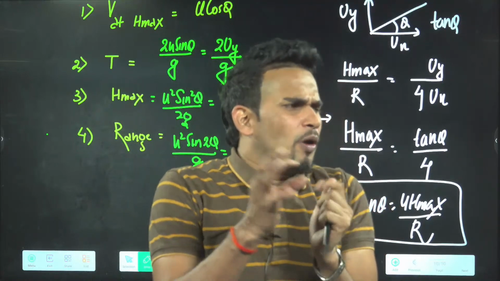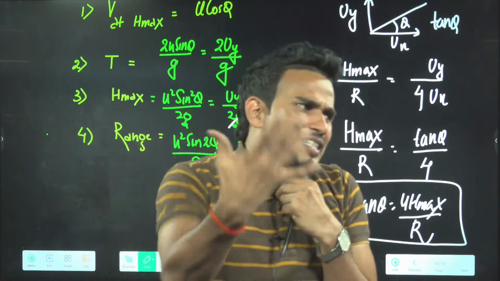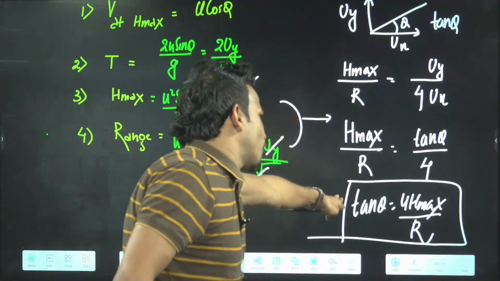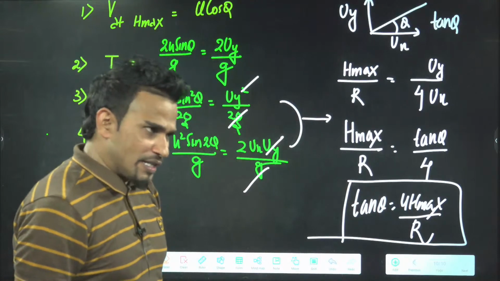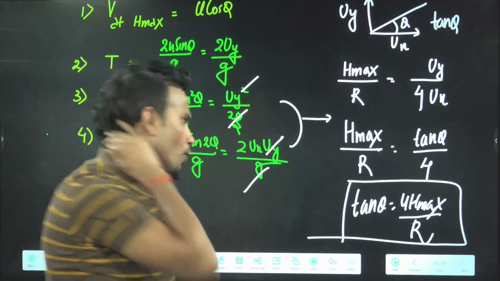So I will give you a small question from every part. All these results I will give you. Let's start with one question, directly straightforward from this result. Previous year NEET question, so many times it has been asked. Let's see whether you are able to do or not. You write,